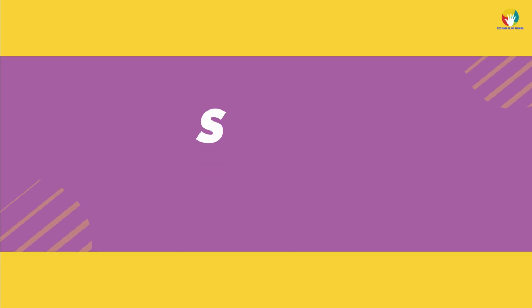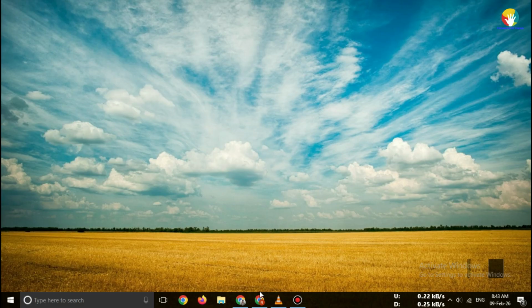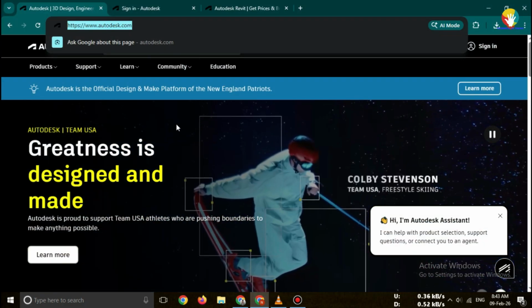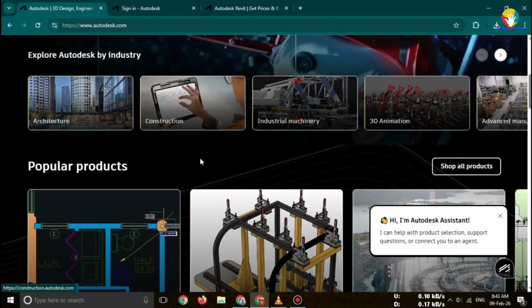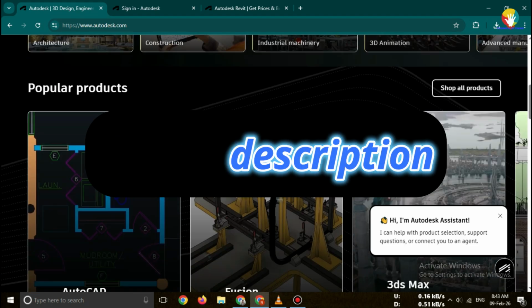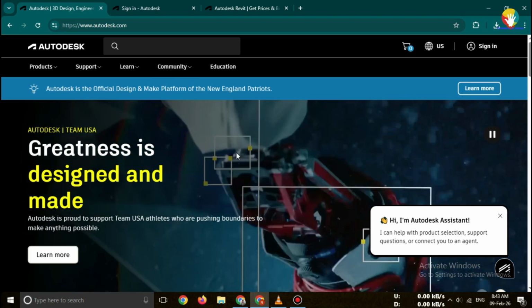Let's start. Step 1. Go to the official Autodesk website. First, open your web browser. Now search for Revit Student Version Official Download. Click only on the official Autodesk website, or directly link in description. Important, never download Revit from cracked or third-party sites.